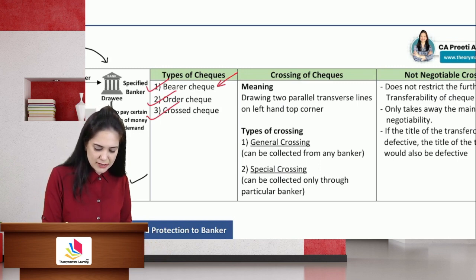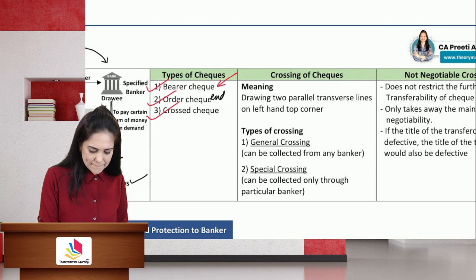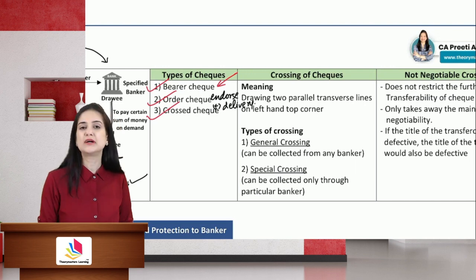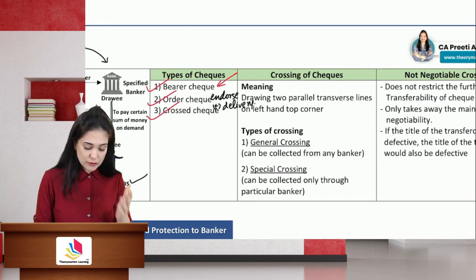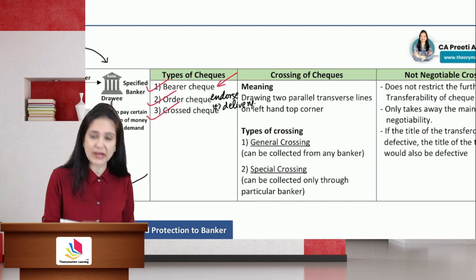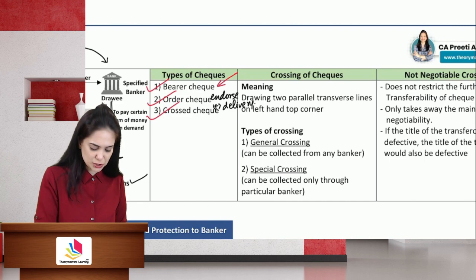So you can endorse and deliver this order instrument, and that is how you negotiate it. So if you want, you can also write the way of negotiation.